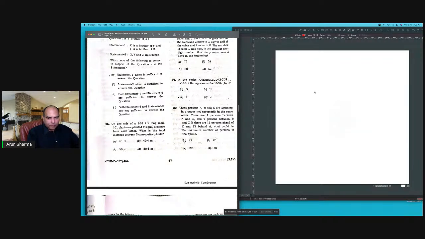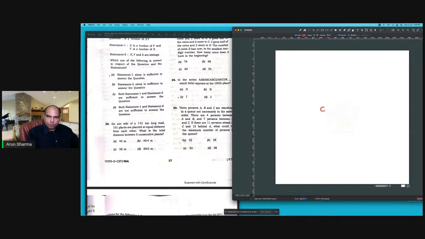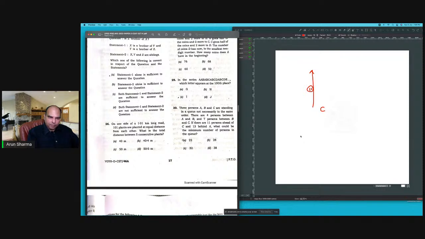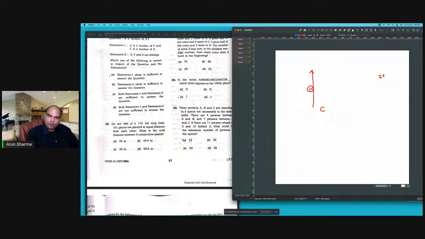Okay. The 11 persons ahead of C. So let's first focus on putting C and A. The 11 persons ahead of C and 13 behind A. And I want a minimum number of people in the queue. So can I do this? So the thinking is, can I do this with only 22 people? Let's think like that. So if my queue has only 22 people,